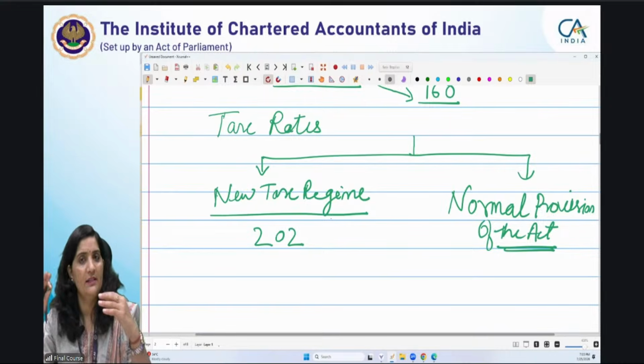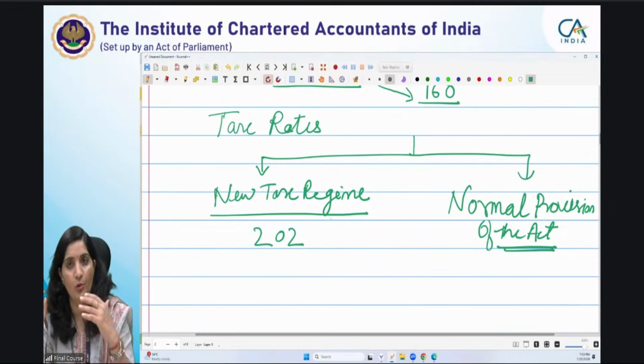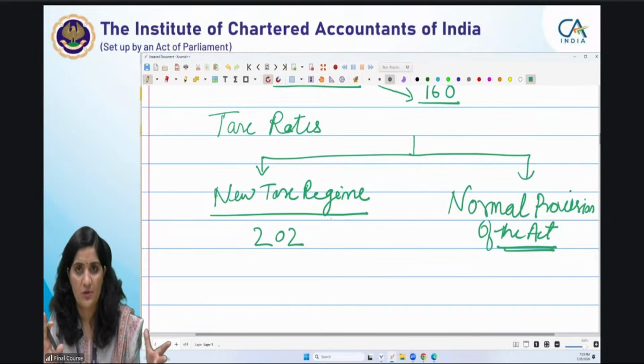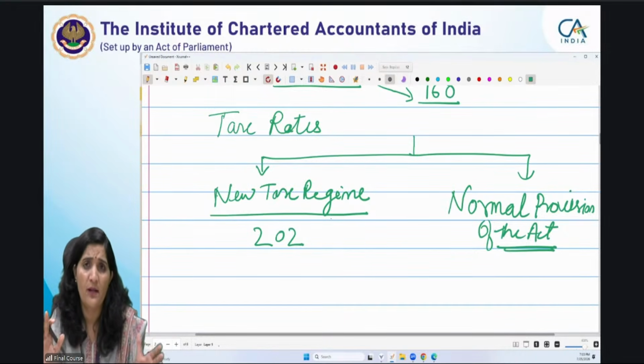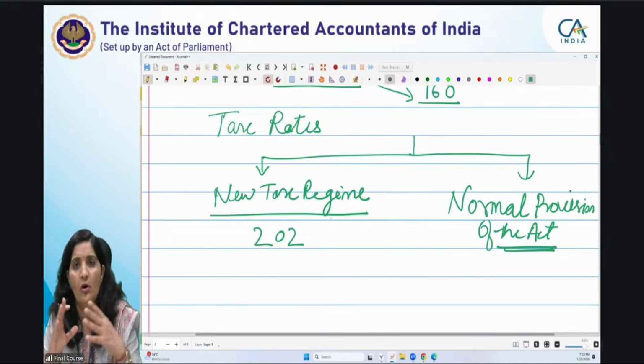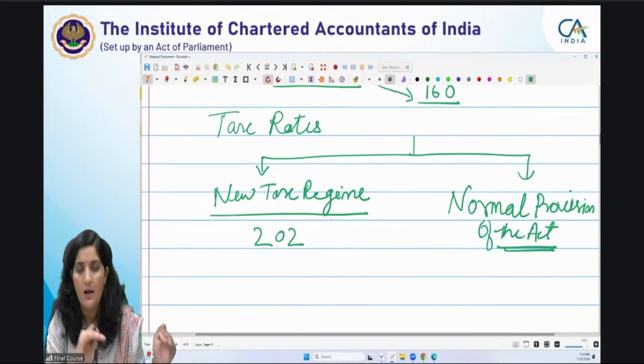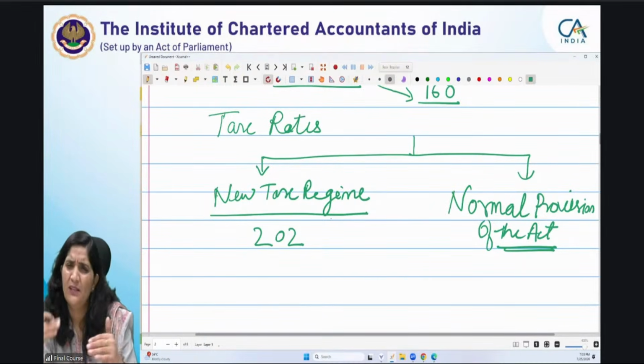Means you will compute the total income, but you have to forego certain deductions and exemptions. And you have to memorize this also: what are the exemptions and deductions which are not available to you. That you have to remember. I'm not going to quote this again. Okay, we will send it to you. Please try to learn it. Gradually you will learn.